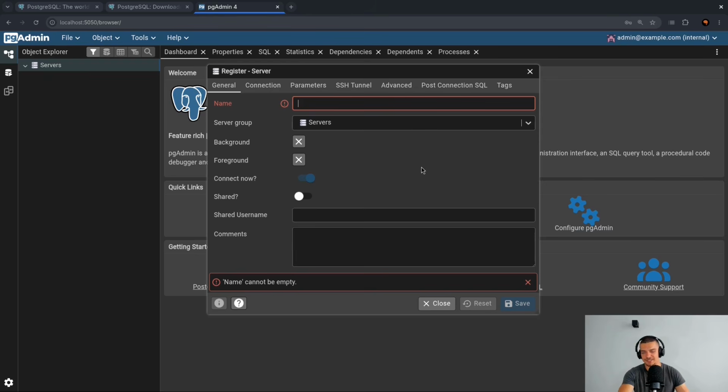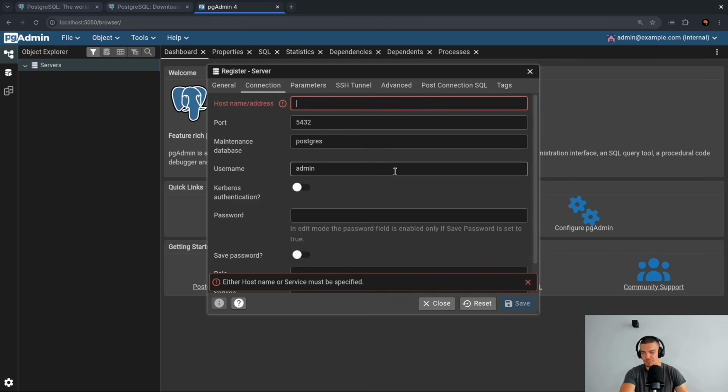But for now, let's just accept that there is a server. That is our running Postgres instance. And we're going to connect to it by first giving it a name. Let's say tutorial server or something like this.